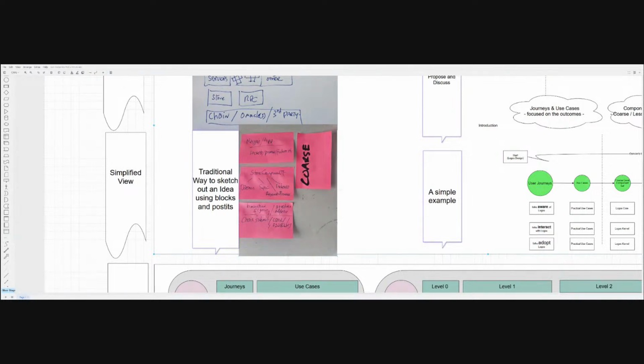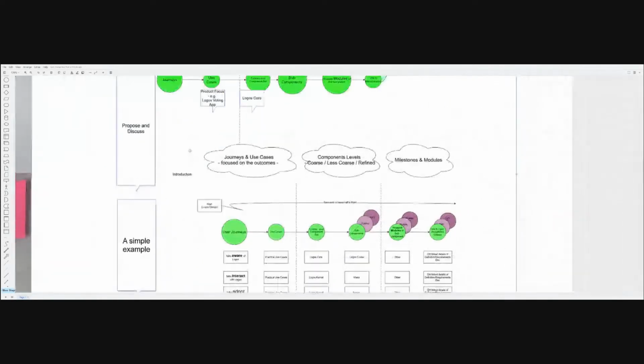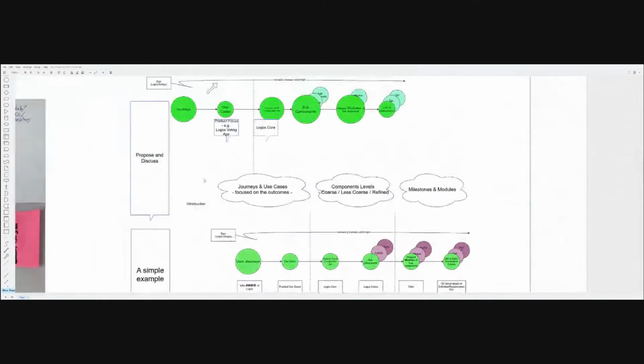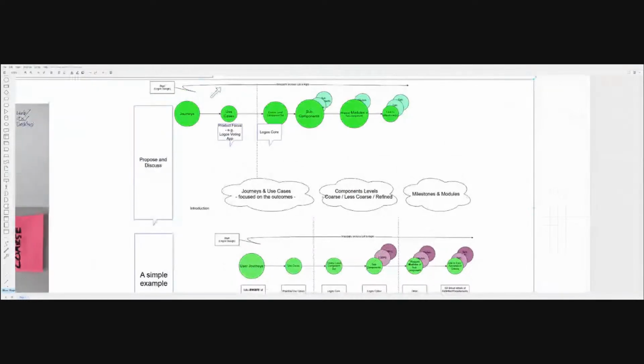So taking that principle as an ideal way, I've just put this together and said, okay, let's see what that really means. We've asked Jared, for example, to help us capture some of the use cases. We've also spoken about the journeys. And the journey for Logos at the moment is the concept of making folks aware of what we're doing.